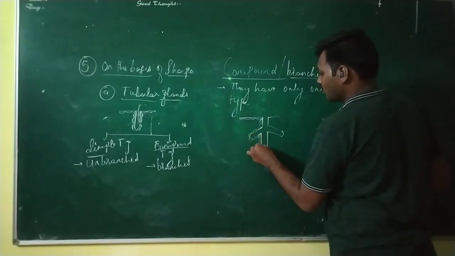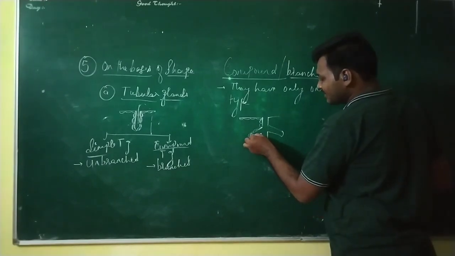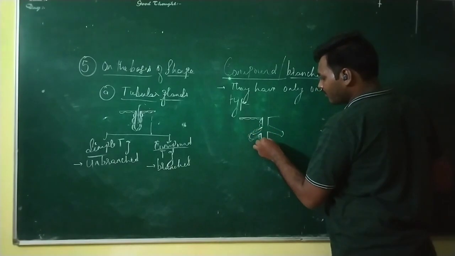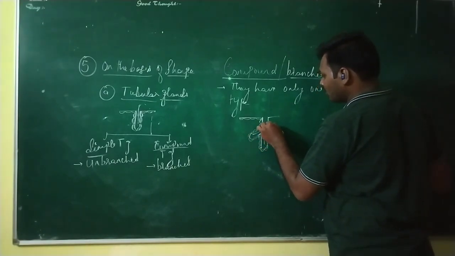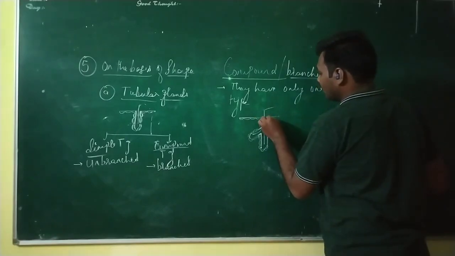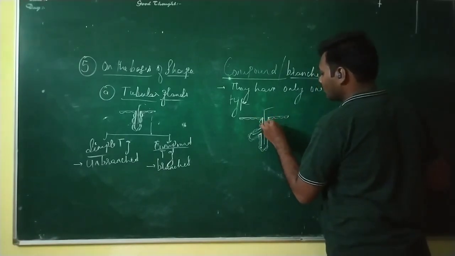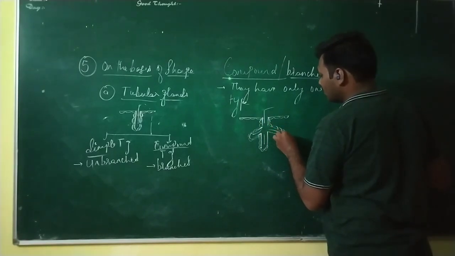Whatever secretions are there, from this part or this part or this part, will be released from a common opening, and the entire structure is being covered by the squamous epithelium, as you can see in the diagram.